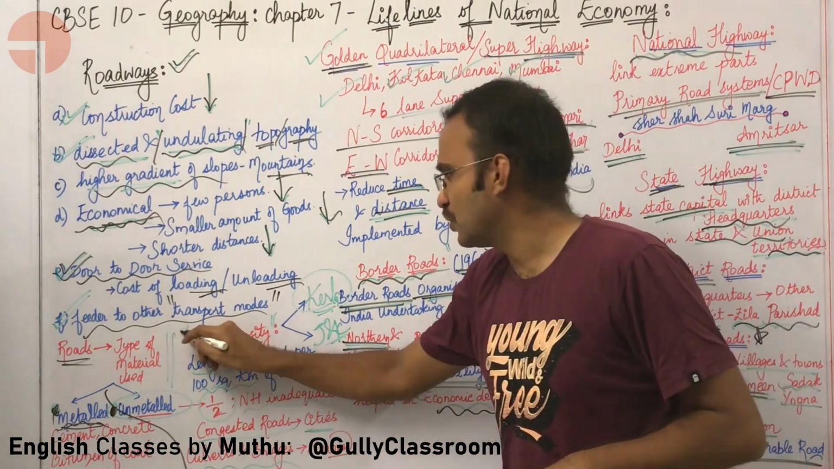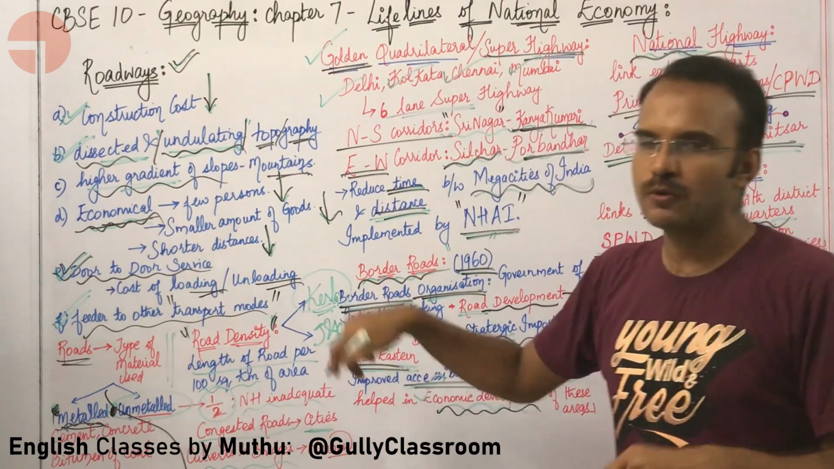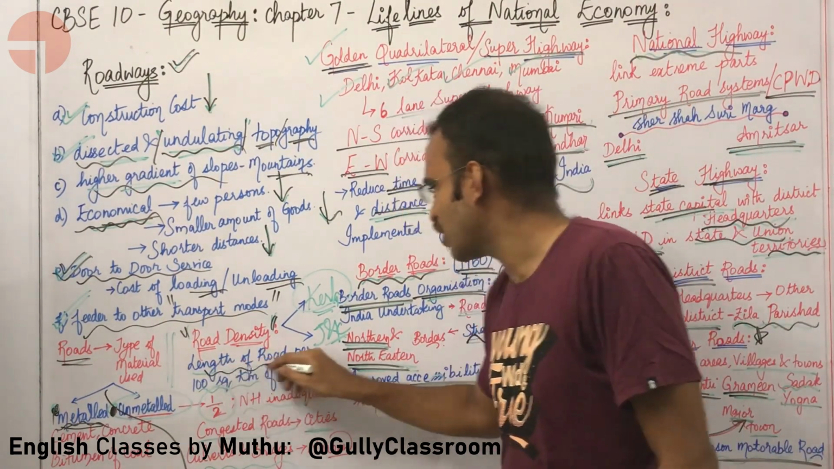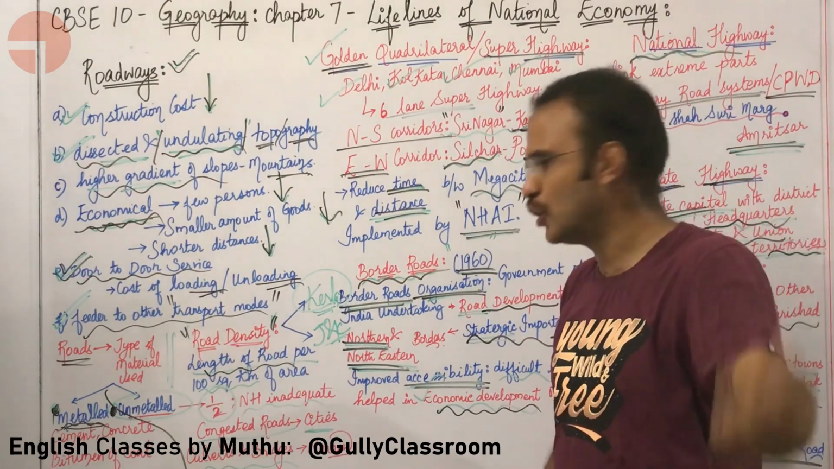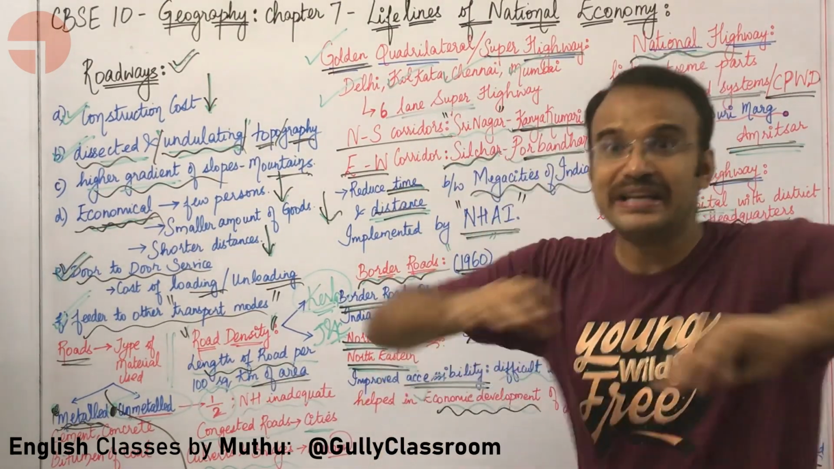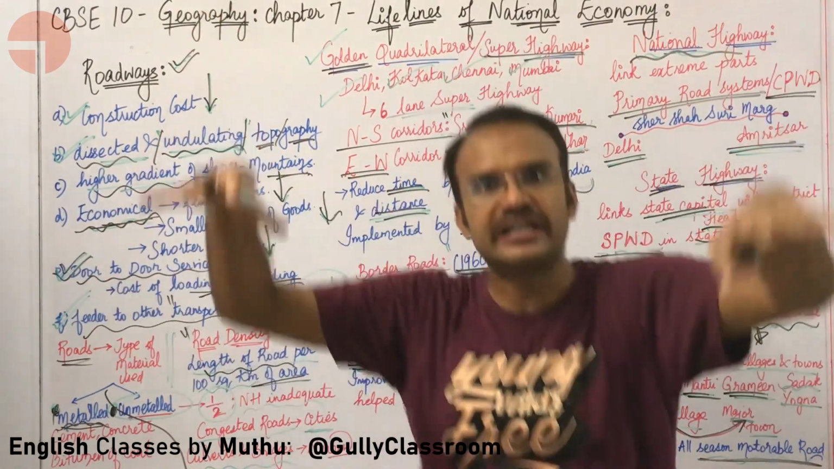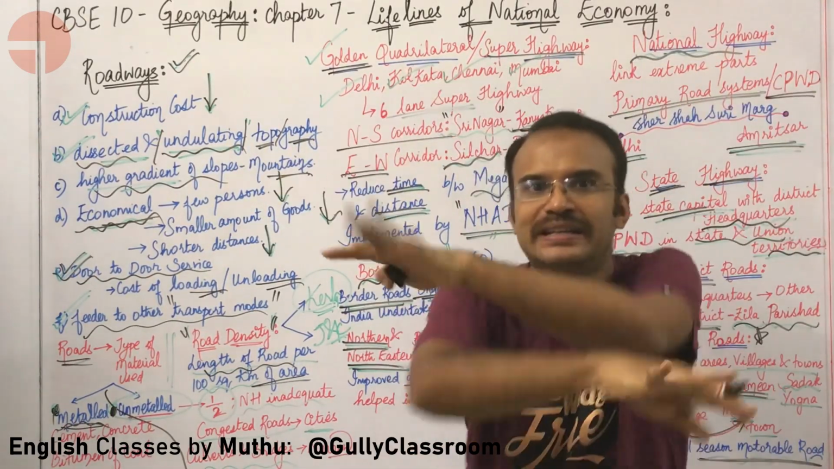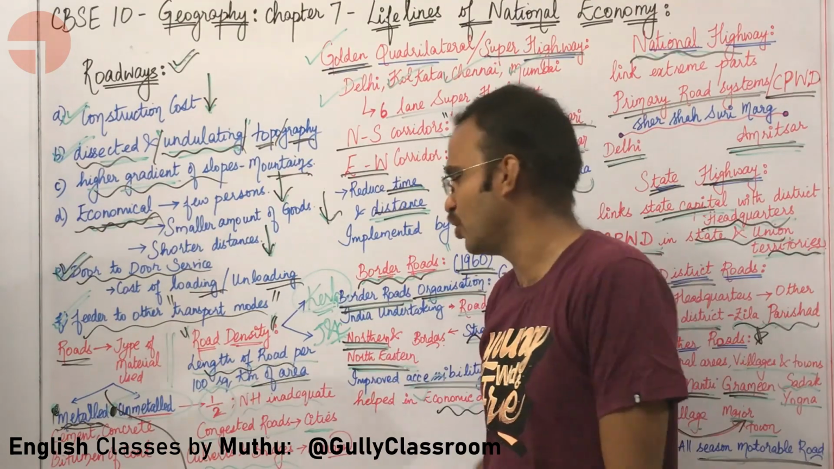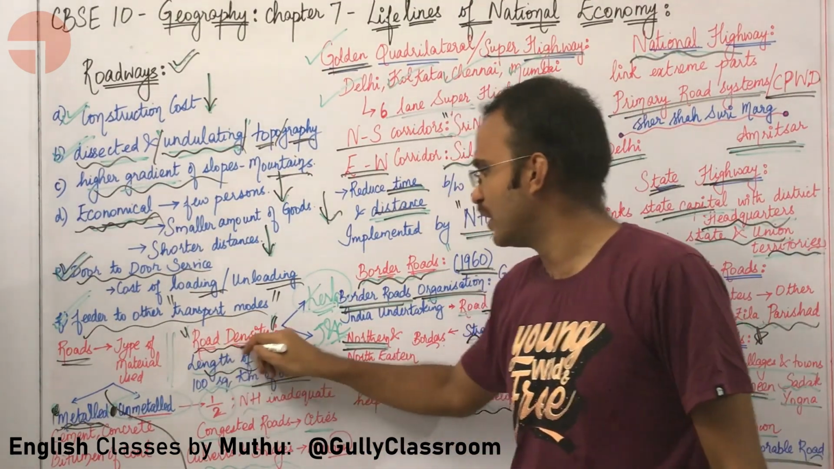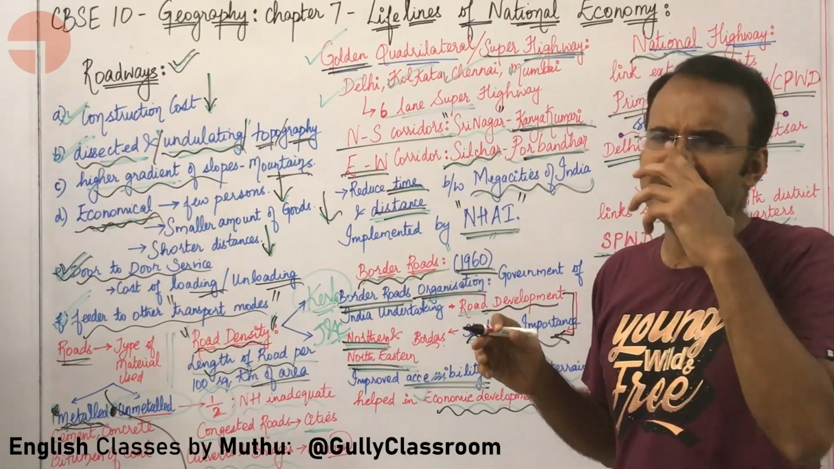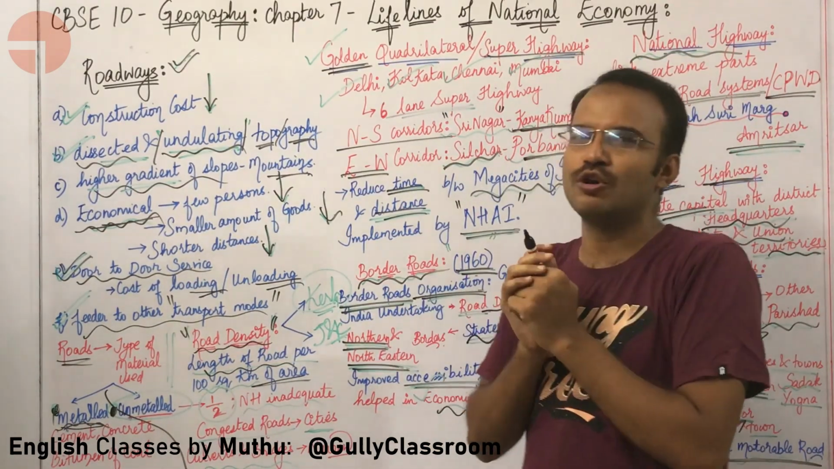Okay, let us try to look at road density. What about road density? Road density is the length of the road per 100 square kilometers of area. Let us say you have an area spread of 100 square kilometers. How many kilometers of roads are present in that area is going to give you a road density.